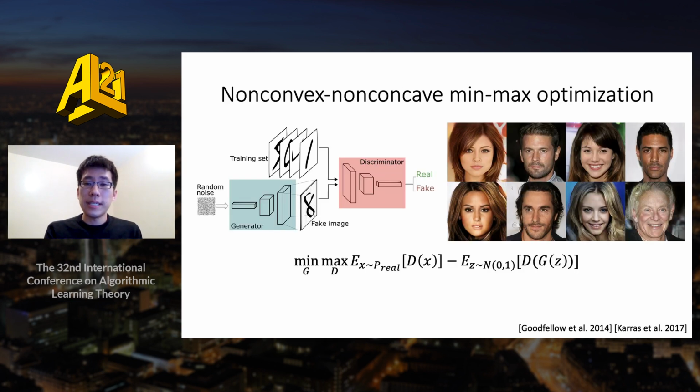In recent years, there's been increased interest in nonconvex-nonconcave min-max optimization. One major application is to generative adversarial networks, also known as GANs. GANs use a two-player game to train a neural network to produce samples that are close to some target distribution. Often this is used to produce synthetic images, such as these images of fake celebrities on the right. Training again amounts to finding a min-max for a certain nonconvex-nonconcave objective shown here.